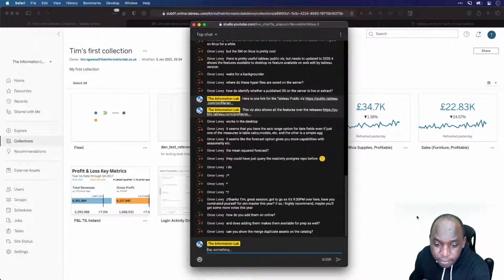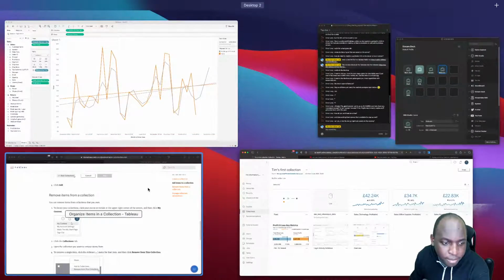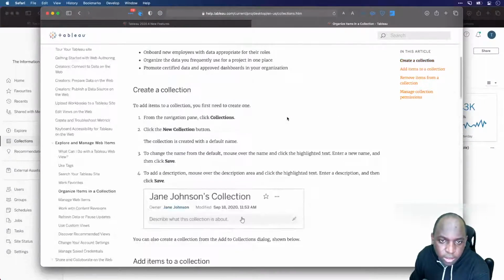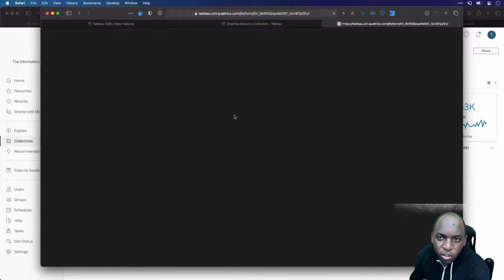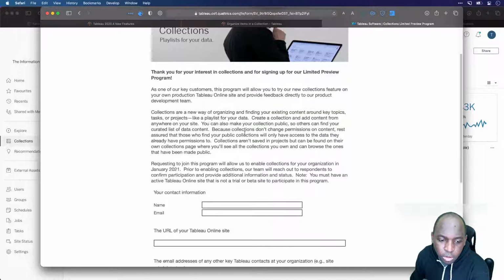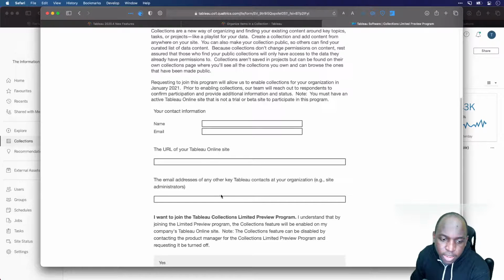So how do you add them to Online? Oh, okay. So, Omar, if you've gone, you're probably not seeing this, but essentially, if you go to the very top of this collection page, you can sign up for the preview here. It's not something that comes on by default. You simply put your name, email, and the URL for the Tableau Online site in here. It can't be a dev instance of Tableau Online, so it can't be one of the beta instances like I use for this demo.